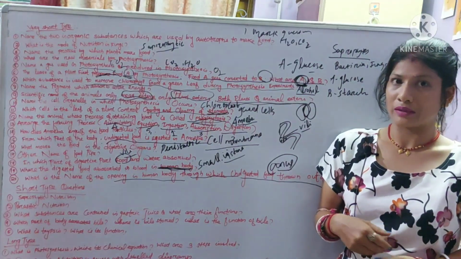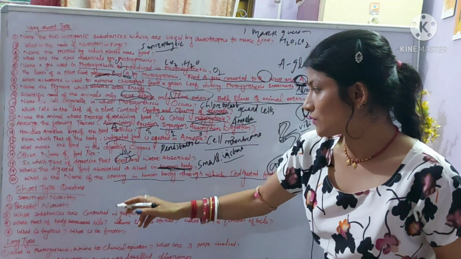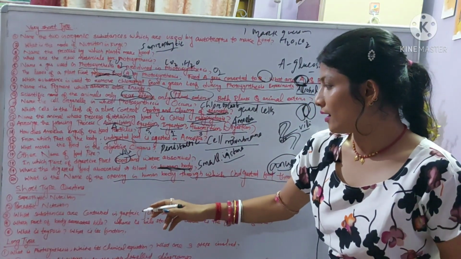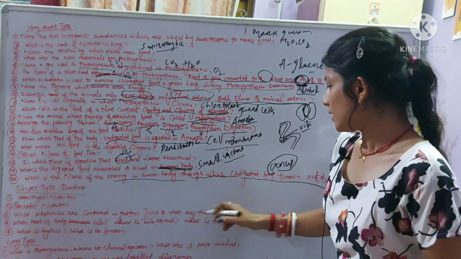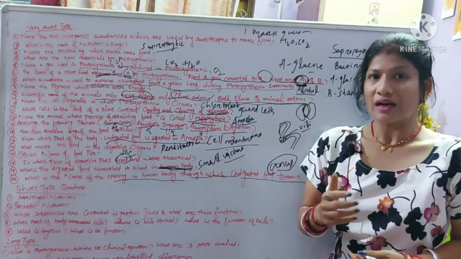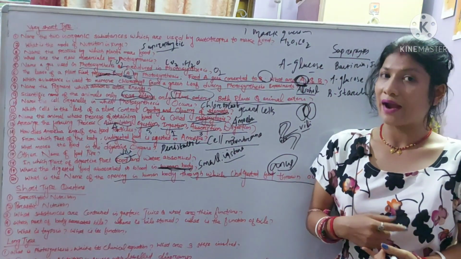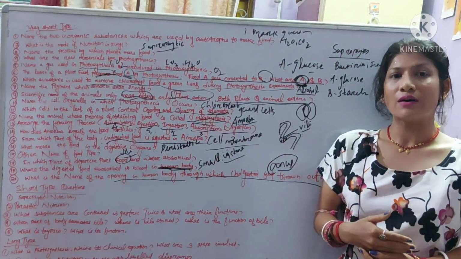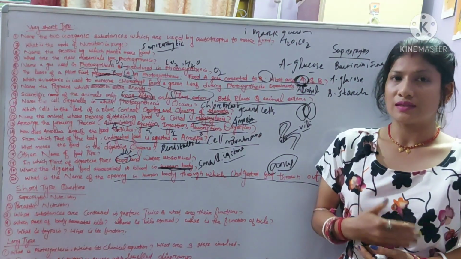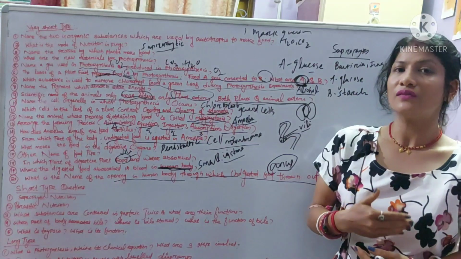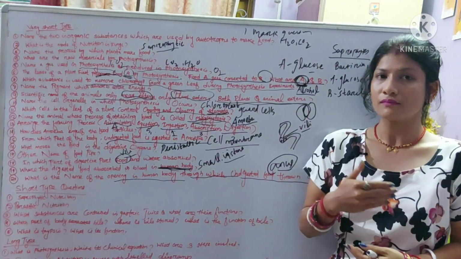Okay, the next question: what substances are contained in the gastric juice and what are their functions? The gastric juice contains three substances. First is hydrochloric acid, second is pepsin, third is mucus. So first, what is the function of hydrochloric acid?